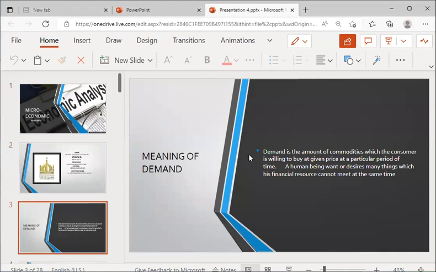Let's talk about the meaning of demand. Demand is the amount of a commodity which the consumer is willing to buy at a given price at a particular period of time. A human being wants or desires many things which his financial resources cannot meet at the same time.